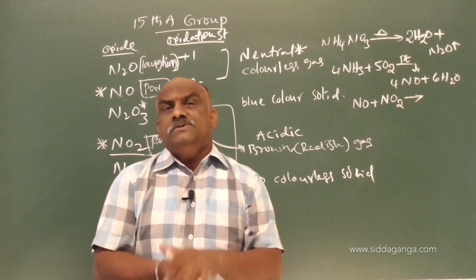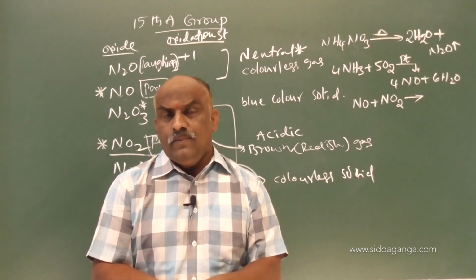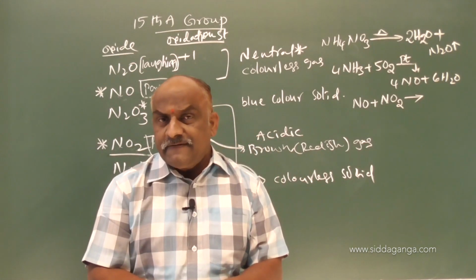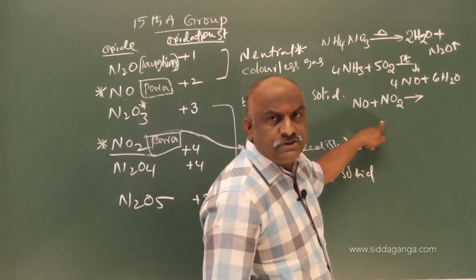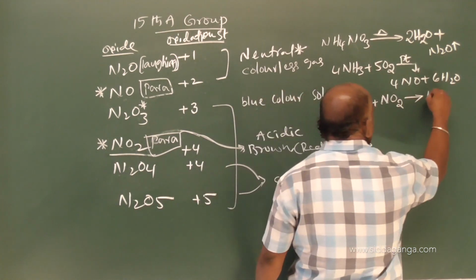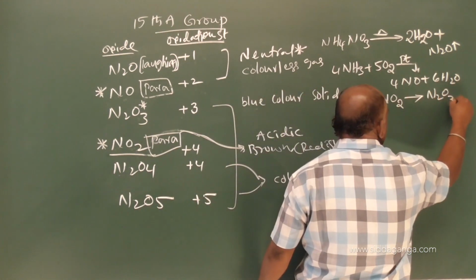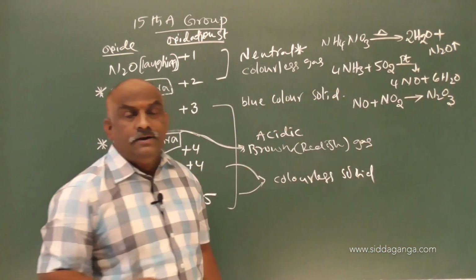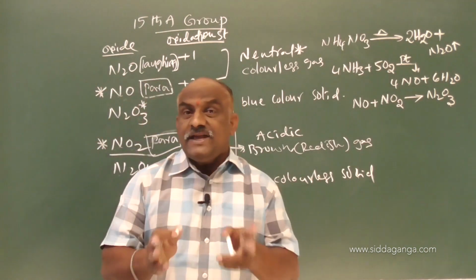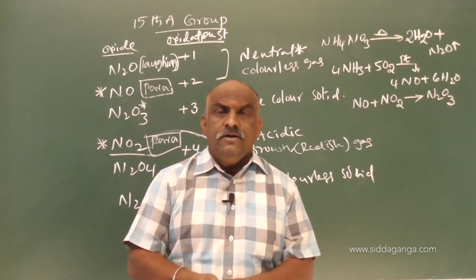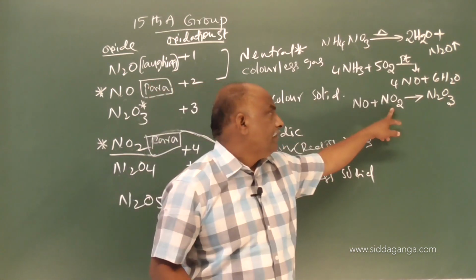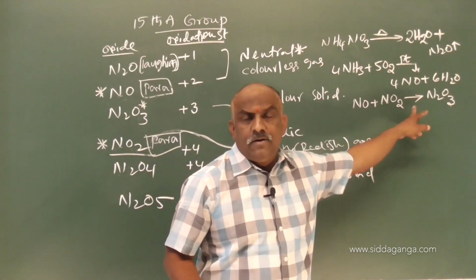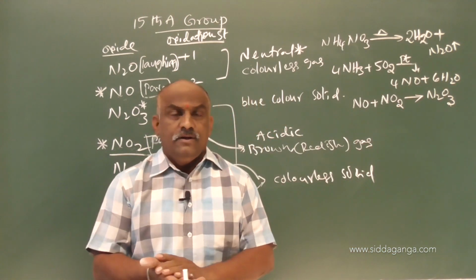Simply you should add these two, nitric oxide plus nitrogen dioxide. Addition of these two, what will you get? N2O3, dinitrogen sesquioxide or dinitrogen trioxide. Addition of NO and NO2 gives the compound N2O3.